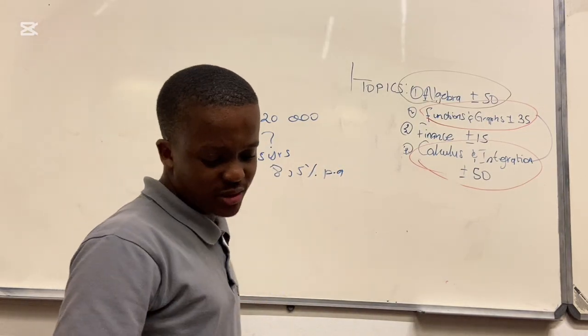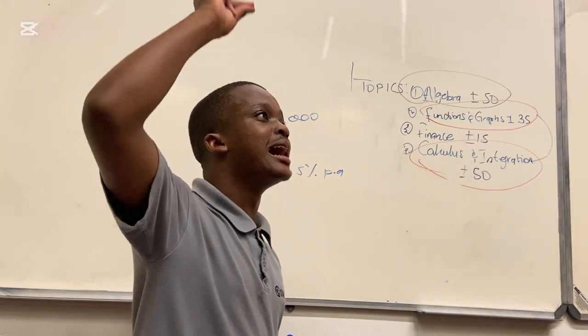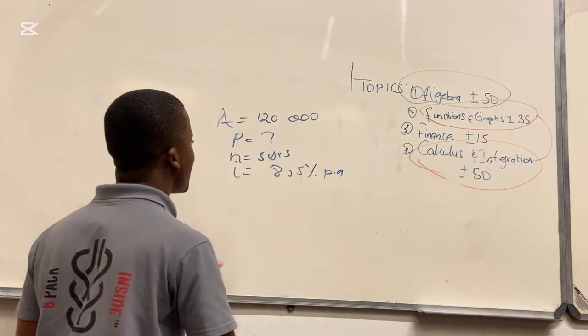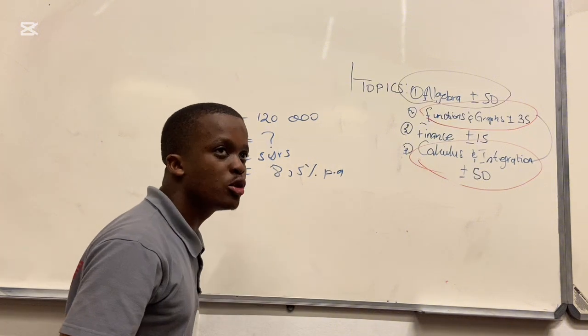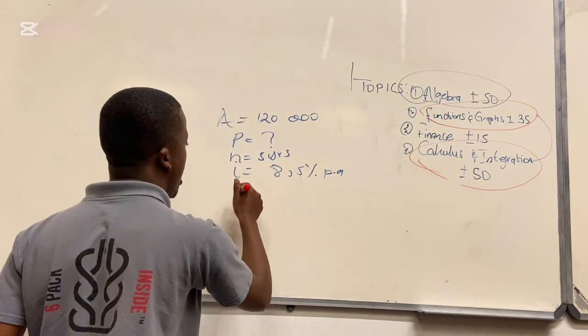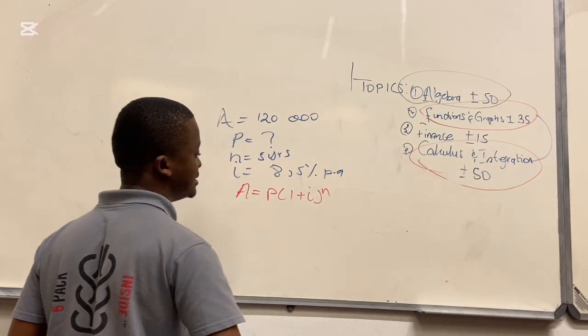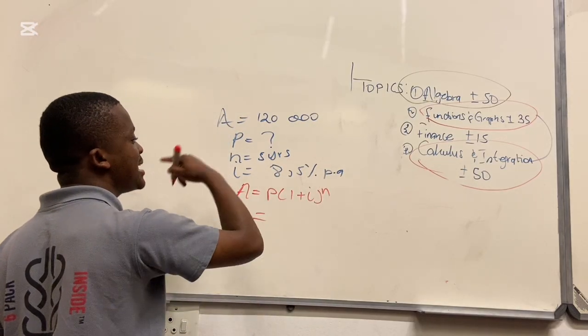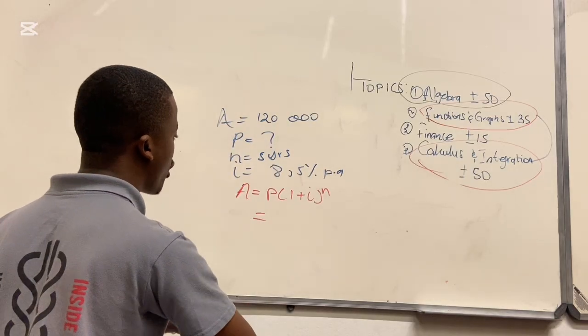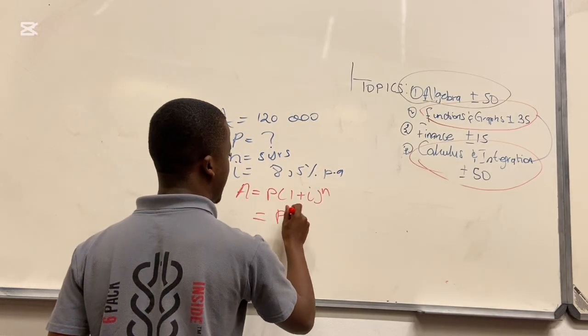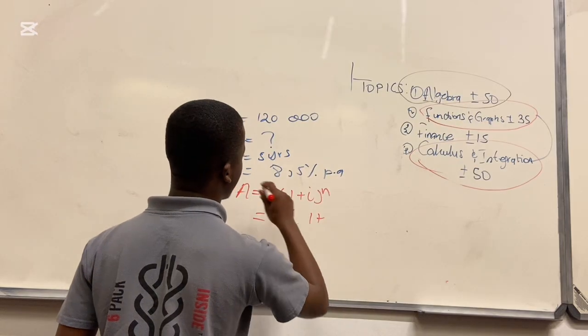The word compounded monthly means we are using the compound formula. So we have A = P(1 + i)^n. Remember, we are looking for P. P is the unknown, people of God.